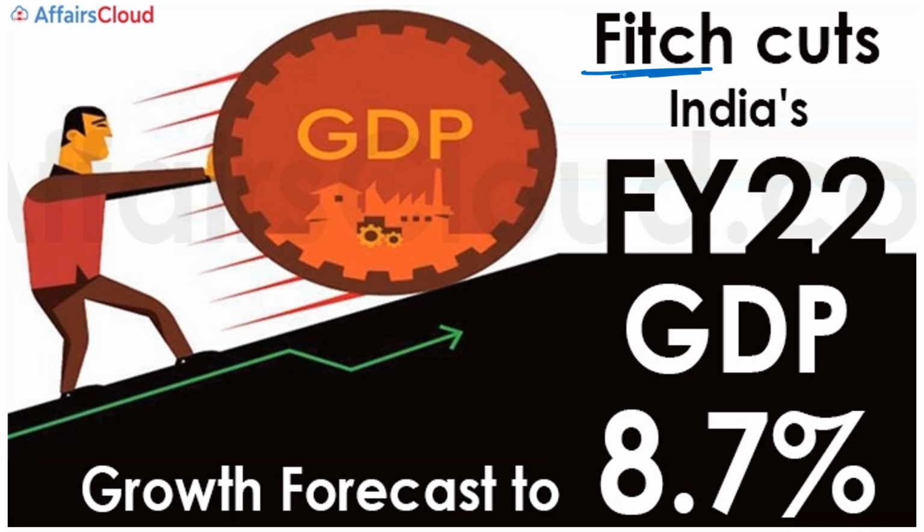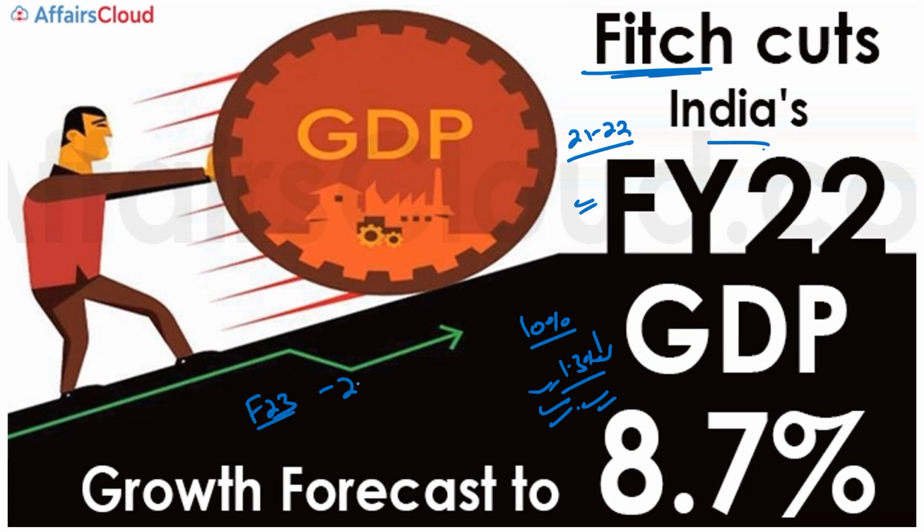Next, Fitch, which is a credit rating agency of the United States of America, cuts India's financial year 22, meaning 2021-22, GDP growth rate to 8.7%. Earlier they predicted 10% growth, but now they predicted 8.7%. It means you can say 1.3% is now cut down. And it has increased the growth rate of financial year 23, meaning 2022-23, to 10%. Earlier they predicted 8.5%, but now they predicted 10% for financial year 23. So Fitch is a very important credit rating agency, and especially you have to remember about financial year 22.